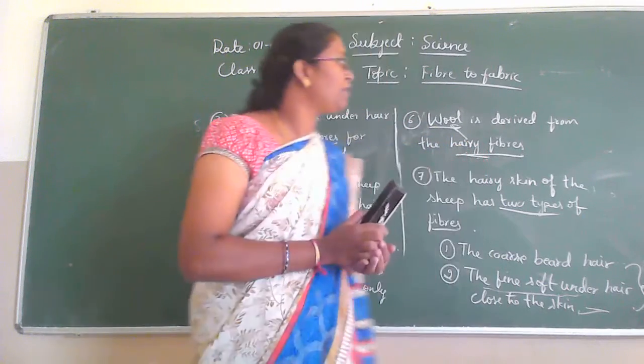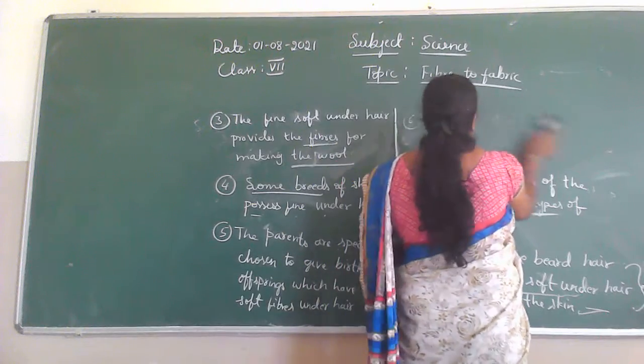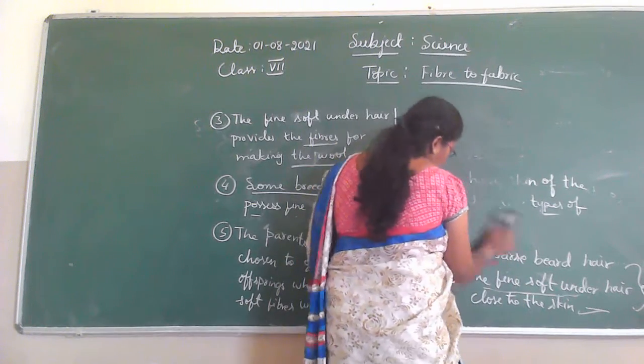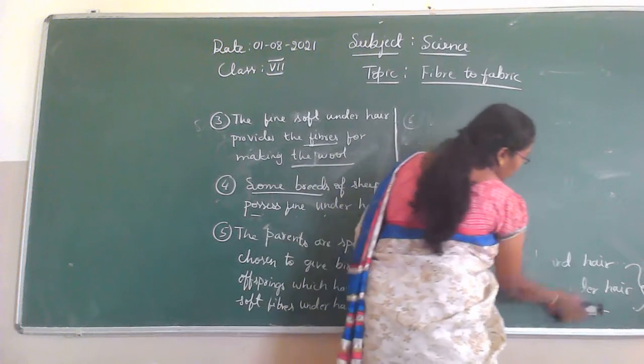I am going to explain what selective breeding is.